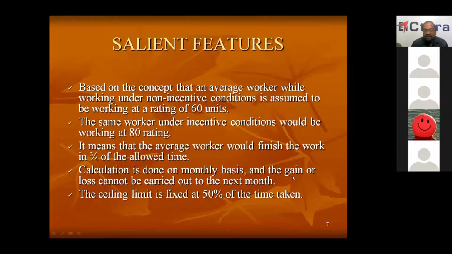when he is working under incentive conditions. Under non-incentive conditions, if he is taking 60 minutes, under incentive conditions, he is expected to complete the work in 3/4 of the time. 3/4 of the time means 45 minutes. He is expected to finish the work. Under non-incentive condition, if a worker is taking 60 minutes to complete a work, that worker is assumed to complete the work in 45 minutes when he is asked to work under incentive condition. That means the worker will finish the work in 3/4 of the allowed time. That is an assumption made in this scheme.